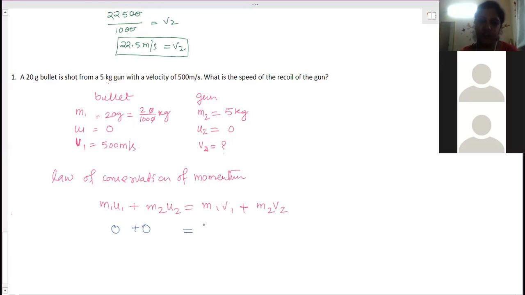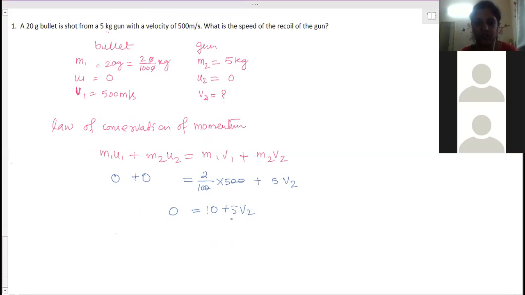What is m1? 2 by 100 into v1, which is 500. So it is easier for us. m2 is 5 kg, v2 you have to calculate. So this gets cancelled. 5 2s are 10, plus 5v2 is equal to 0. This 10 will go that side. Minus 10 is equal to 5v2. So minus 2 is equal to v2.